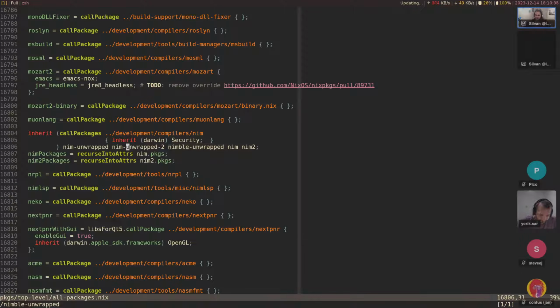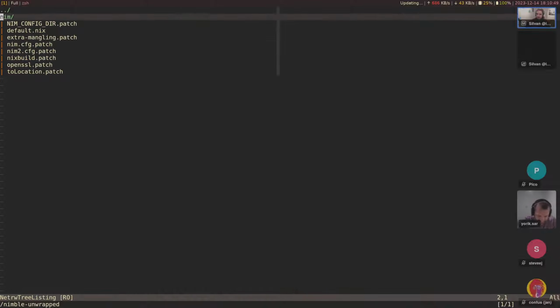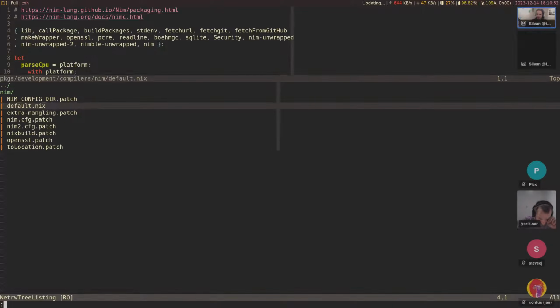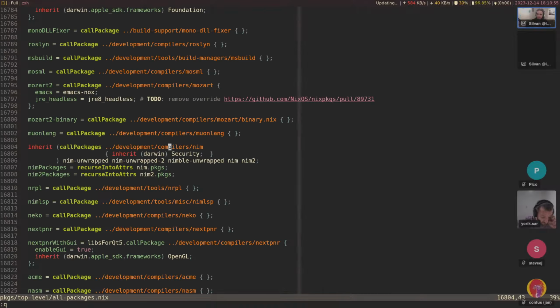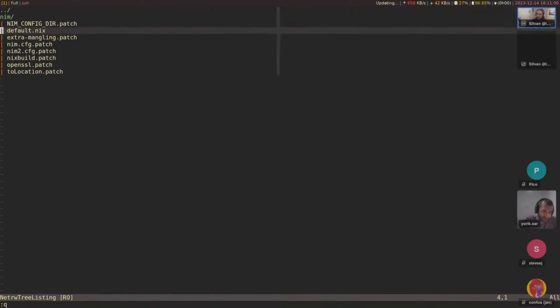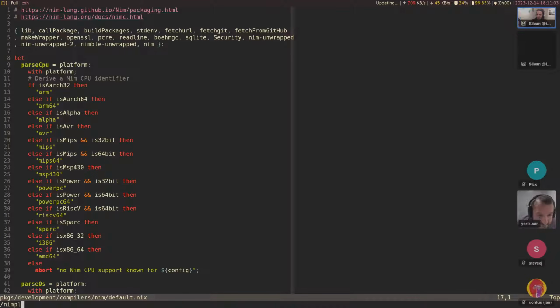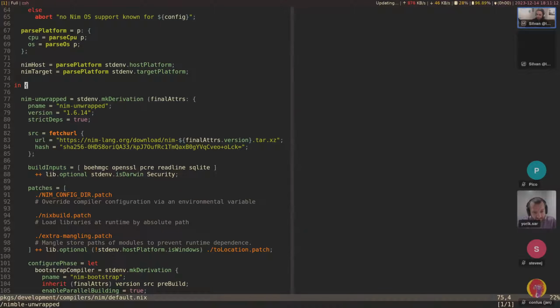and it says attribute is missing, and so my immediate thought is that this file doesn't export nimble-unwrapped. We could go into here and check the default.nix if it is there, or we could also evaluate this ourselves. Well, actually, no, we can't directly. So let's go into the file, default.nix, nimble-unwrapped, and yeah, we can. I searched for it, but there's no result. Oh yeah, it's called nim-unwrapped.